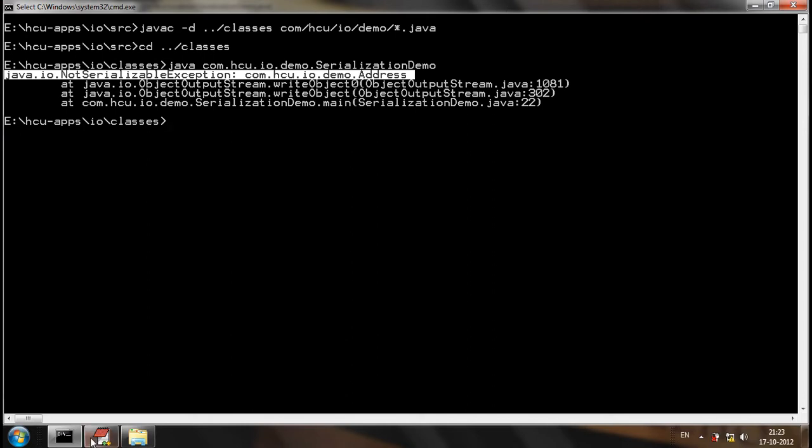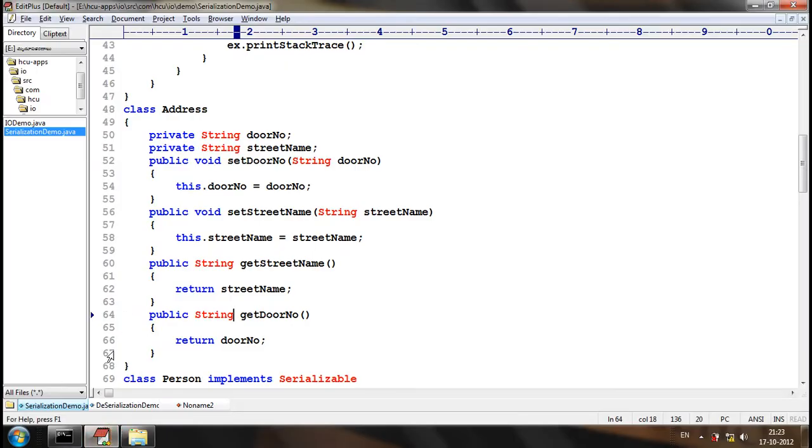Understood? Yes. Now, if you want to serialize an employee object or person object or any other object, the class should be serializable. Otherwise, it will give a not serializable exception.